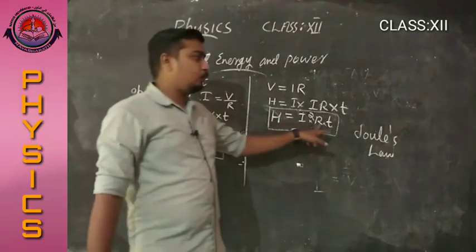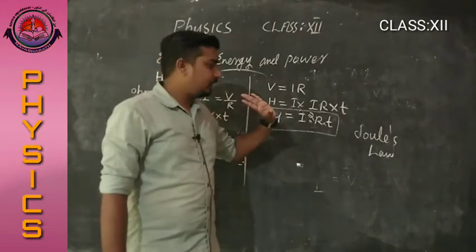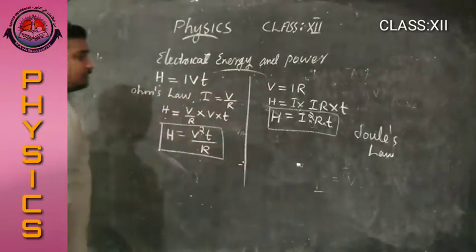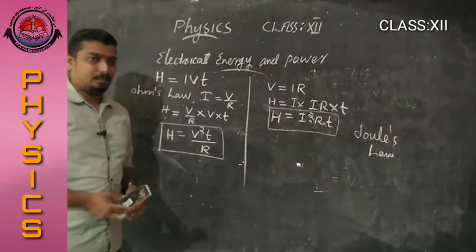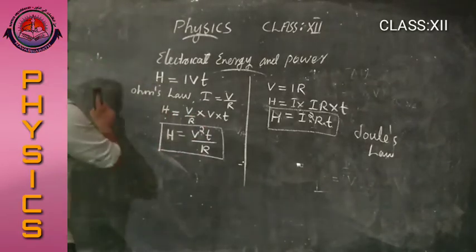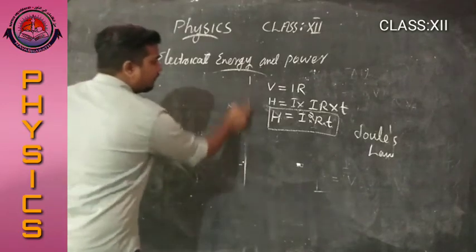This is Joule's law. Clear? These are the equations for heat energy. This heat energy is also work done. Next we are going to discuss the next topic, power.